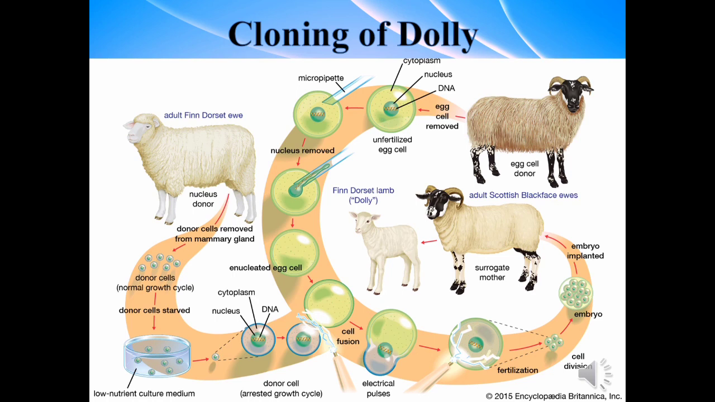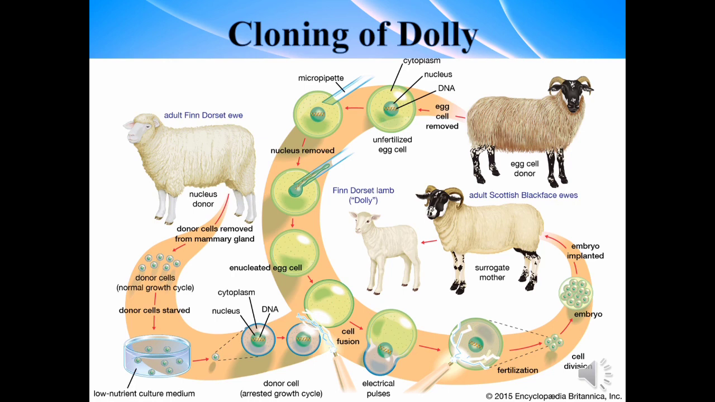Now, the egg cell with the foreign nucleus was implanted into the uterus of the Scottish Blackface ewe, and this egg underwent normal division and developed into an embryo, fetus, and a mature adult sheep was born. This sheep was named Dolly. Dolly was born on July 5th, 1996.